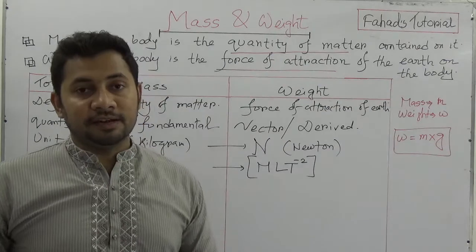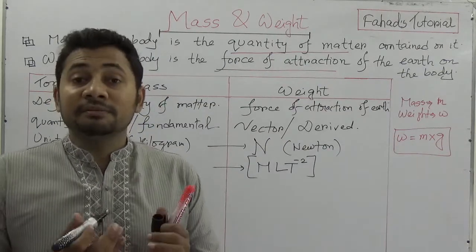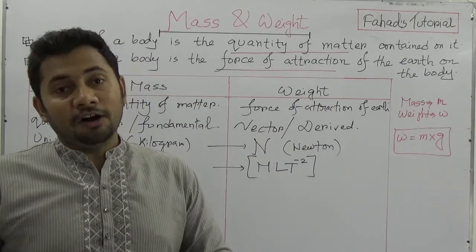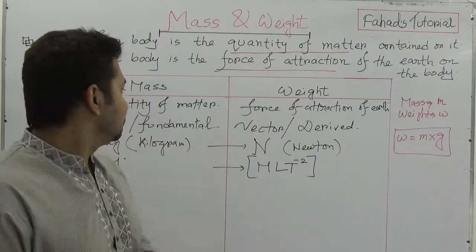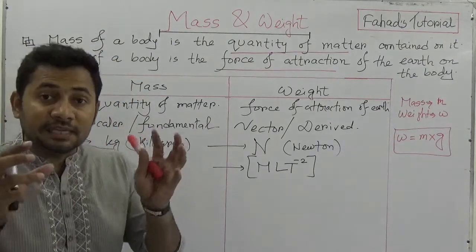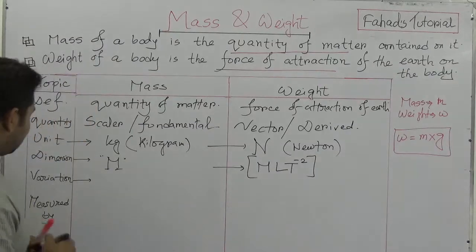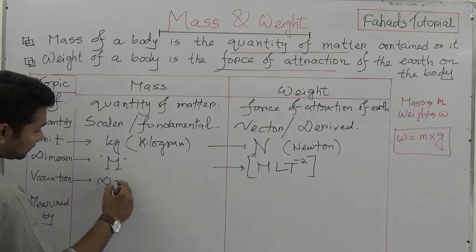In case of variation, mass never varies from place to place, so it will remain the same as the object is the same. The quantity of matter inside something will never change, so variation does not occur.